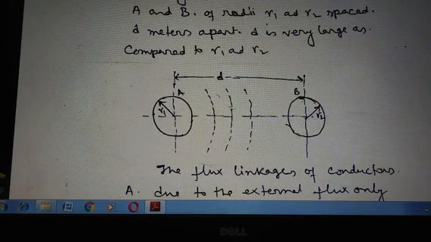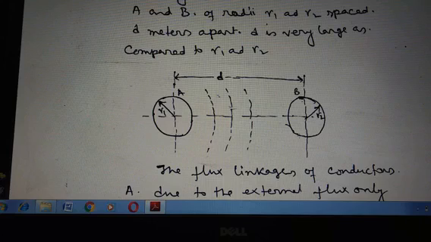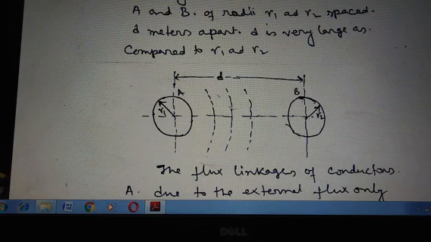With this assumption, the calculations and results obtained are quite accurate, especially when D is much greater than R1 and R2, as is usually the case in overhead transmission lines. Because in overhead high voltage transmission lines, the distance between two conductors is very large compared to normal conductor lines. Based on the assumption, the flux linkage of the conductor due to external flux can be determined.